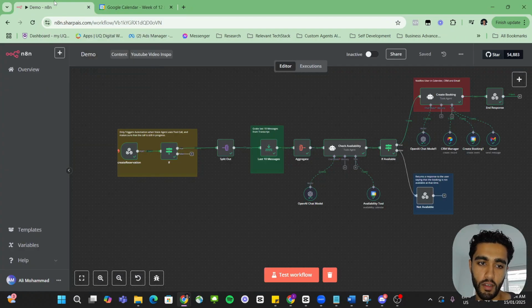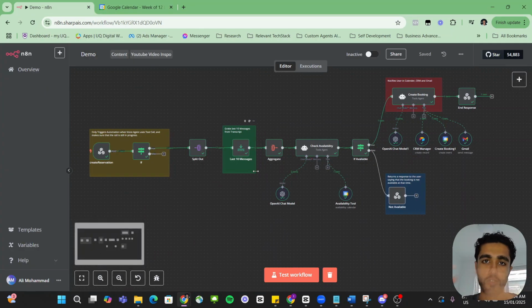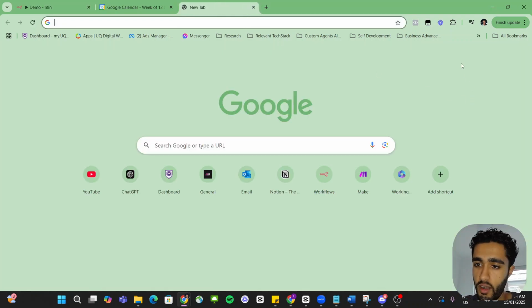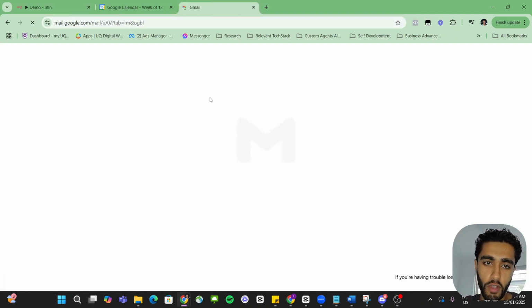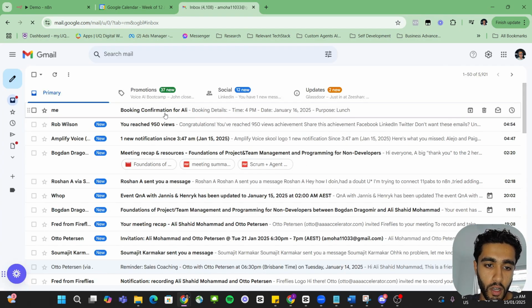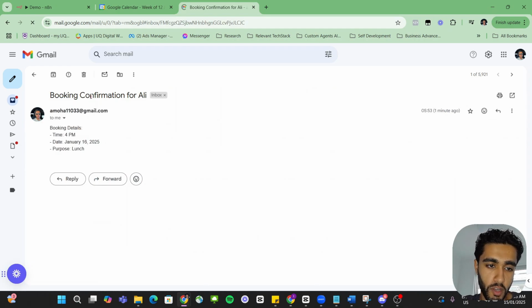Excellent. So this is a great use case for either yourself or someone you know, where you maybe just want a personal assistant to basically handle all of your bookings for you. And you could use Google Calendar, Calendly, cal.com. It's really your choice. And even if we check our emails as well, if you have your email hooked up, you can actually get a notification for your booking. So booking confirmation for Ali.